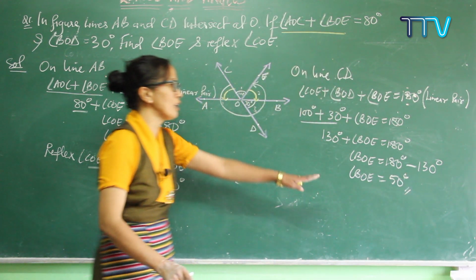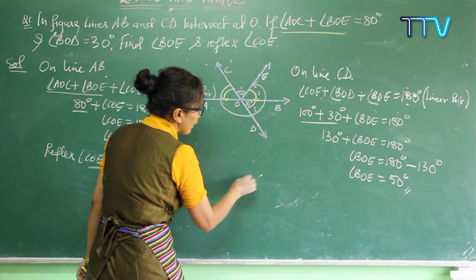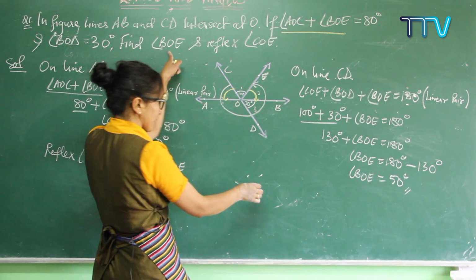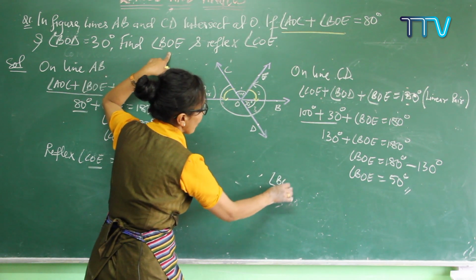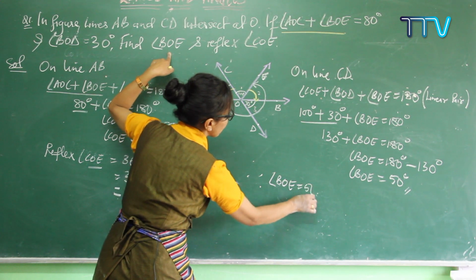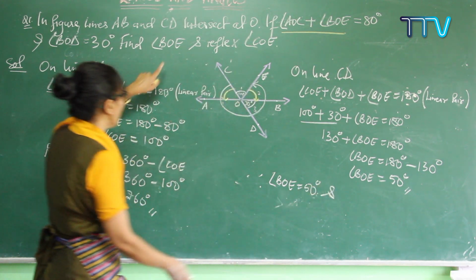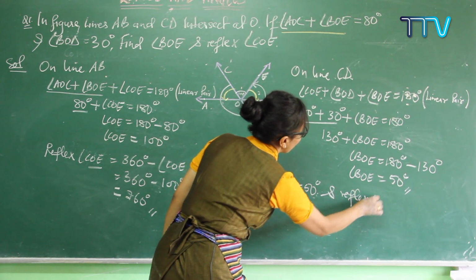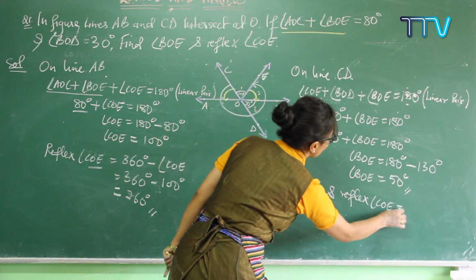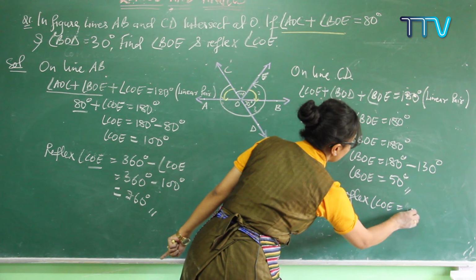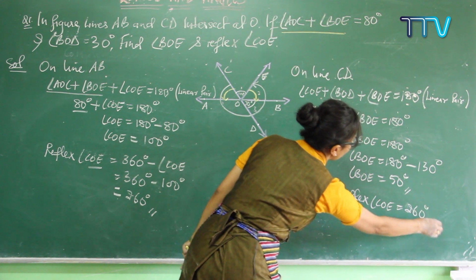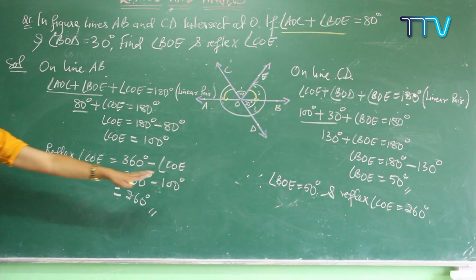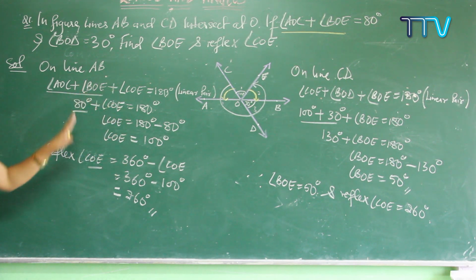At last, don't leave your answer this way. You can write it down. Therefore, BOE equals 50 degrees, and the other one, reflex angle COE, equals 260 degrees. So these two are your answers, and you present your answer in this way. Do you get it clear?